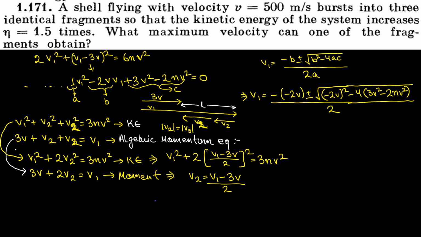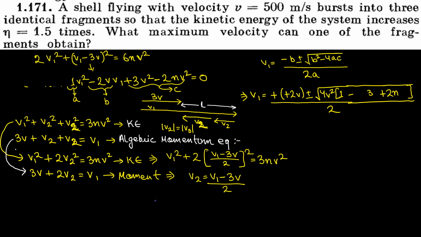Out here minus into minus is nothing but plus, so this would get converted to plus. Out here 2v whole square, or minus 2v whole square, is nothing but 4v square. I can take 4 common from these two terms, isn't it? I can even take v square common from these two terms. So if I take 4v square common from these two terms, you will be left with 1 minus 3 minus 2n. And if I open the bracket, out here 1 minus 3 would be plus 2n, isn't it?